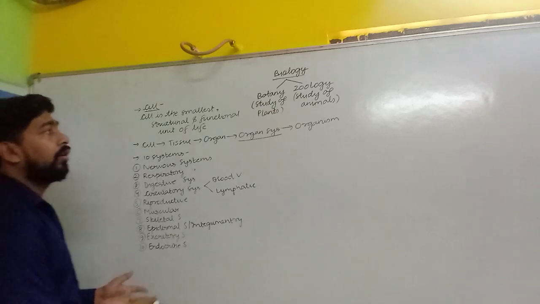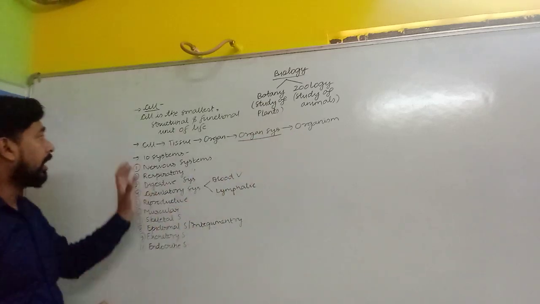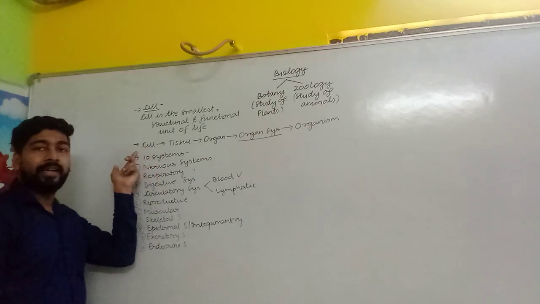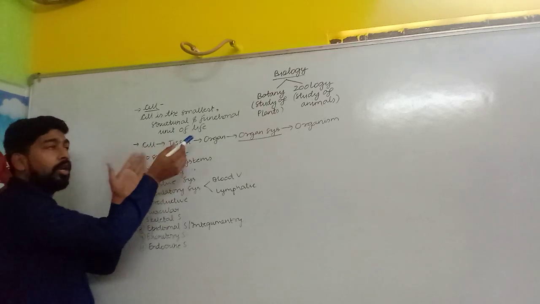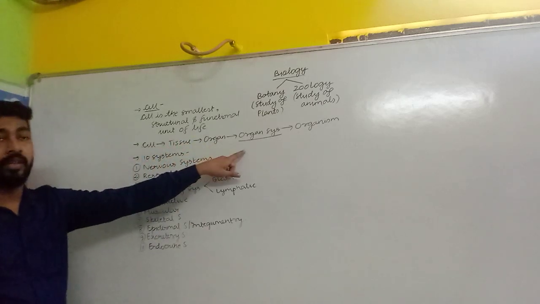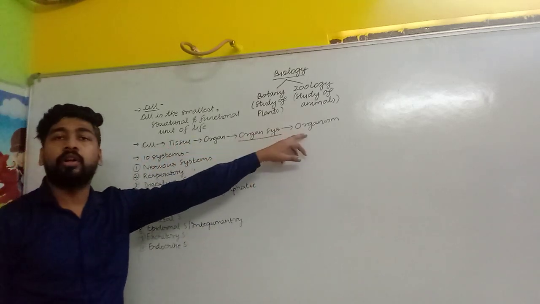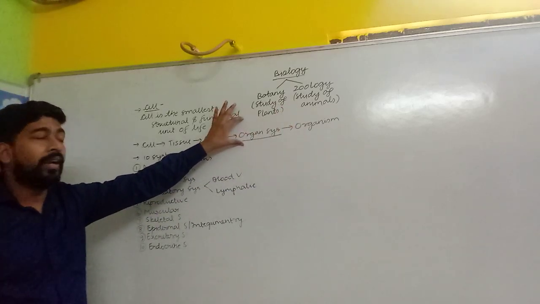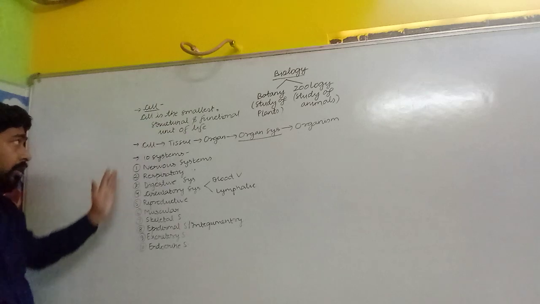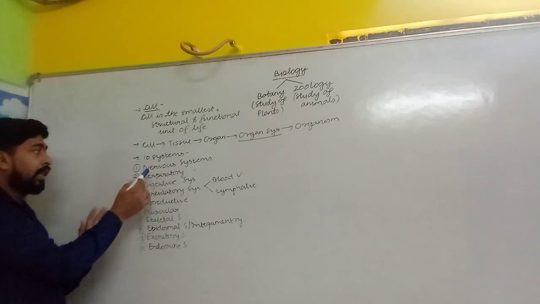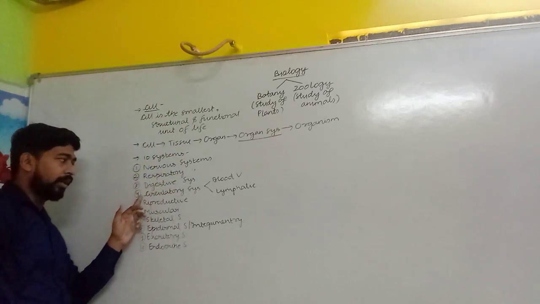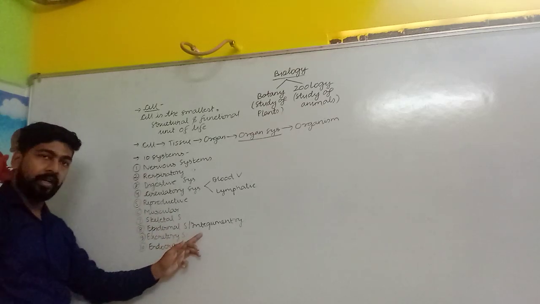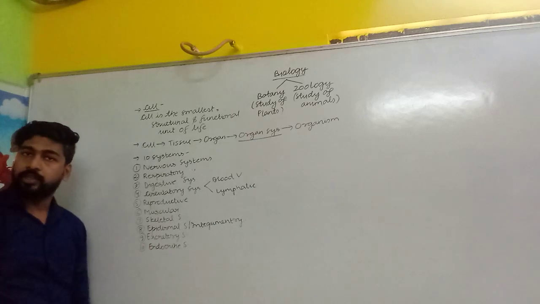That's why we are called an organism, because we do not have only a cell, we have sets of cells. When cells combine together they give rise to tissue. From tissue, organ systems form, and then from organ systems an organism forms, and we are a complete organism. So we have plenty of organ systems in our body. Out of these, the major organ systems are: nervous system, respiratory system, digestive system, circulatory, reproductive, muscular system, skeletal system, epidermal or integumentary system, excretory and endocrine system.